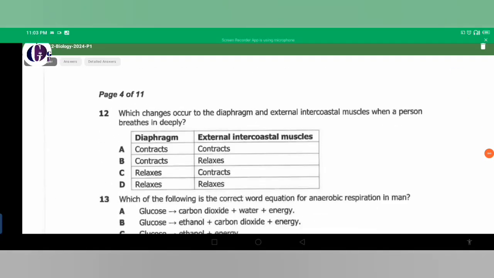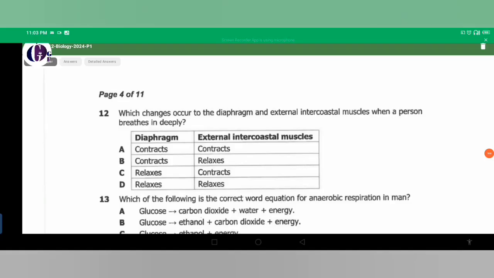Alright, my last question and not least, number 12. Which changes occur to the diaphragm and the external intercostal muscles when a person breathes in deeply? Remember, this is also coming from the topic of respiration, gaseous exchange. So what happens to the diaphragm?